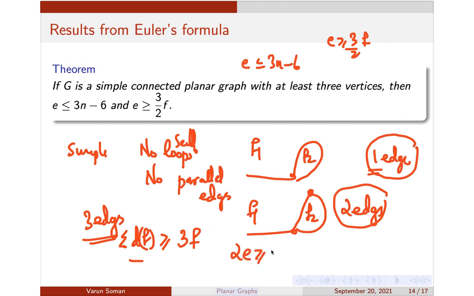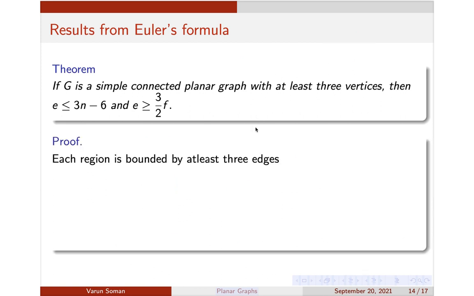2e is greater than or equal to 3f, or we can say that e is greater than or equal to 3 by 2f. This was possible only because the graph was simple, and hence there are no one-edge or two-edge bounded regions. All regions are bounded by at least 3 or more edges, and it is from that result that we are obtaining this. So 2e is greater than or equal to 3f. Now we also know that n minus e plus f is equal to 2, right?